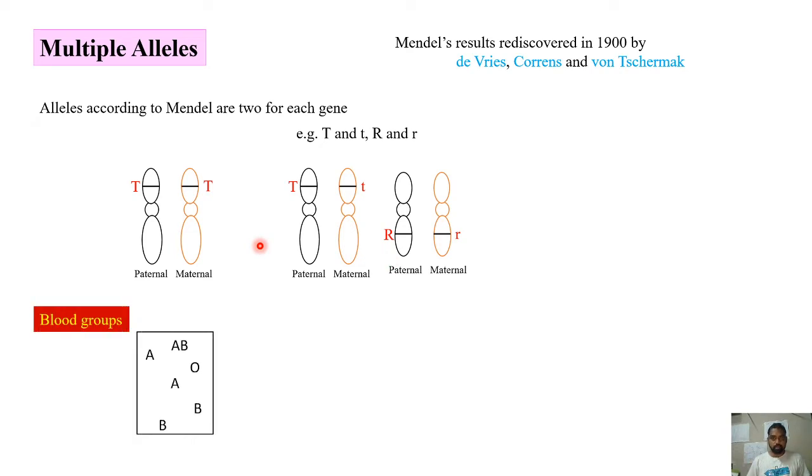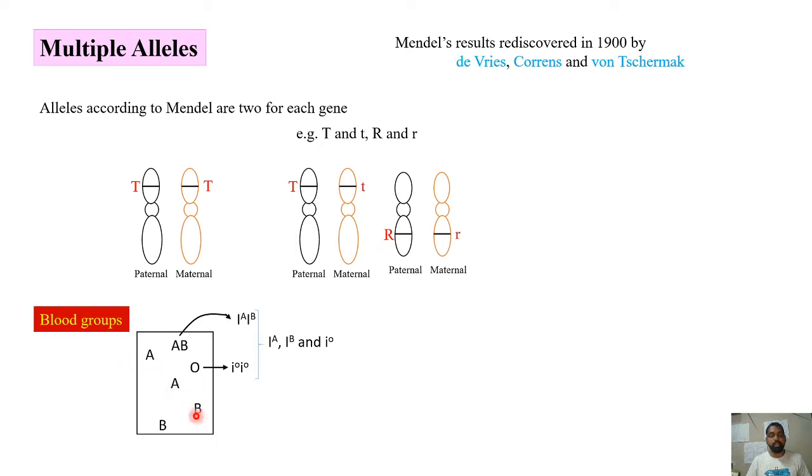When you look at the blood groups of the people around you, for example in one classroom, you can observe people with A blood group, B blood group, O blood group, and AB blood group. You can also have A positive, B positive and so on, which we'll see later, but with respect to ABO blood grouping, we can have all these blood groups. Here, the AB blood group is determined by two alleles, IA and IB. This is another way of representing alleles. Two alleles are present in a person with AB blood group, whereas an O blood group person will have IO, IO.